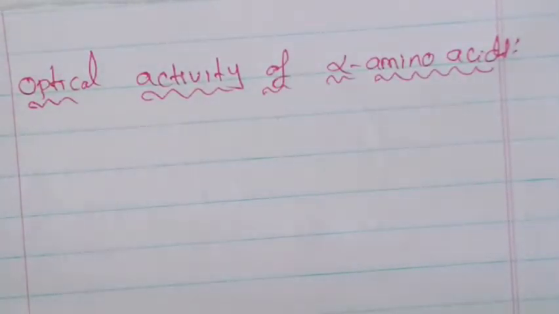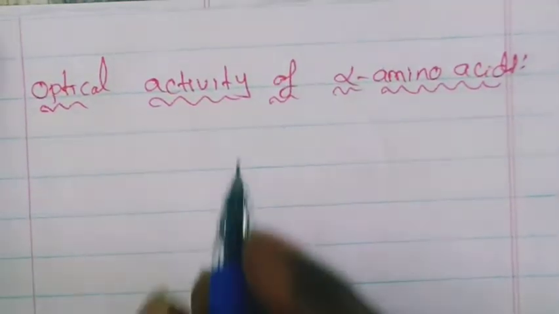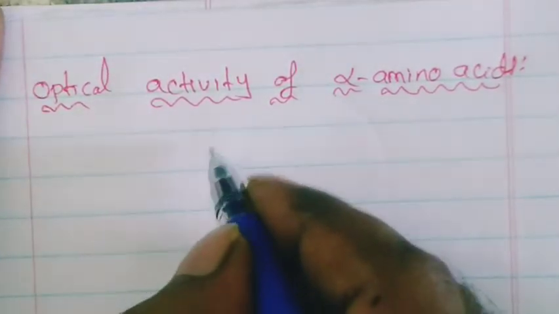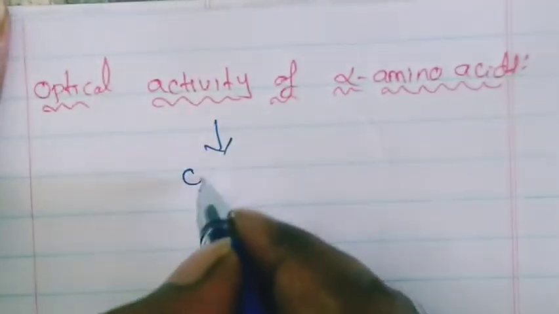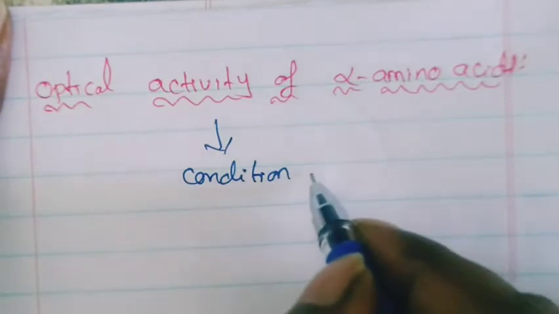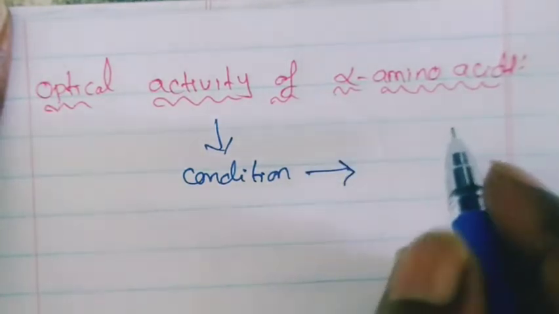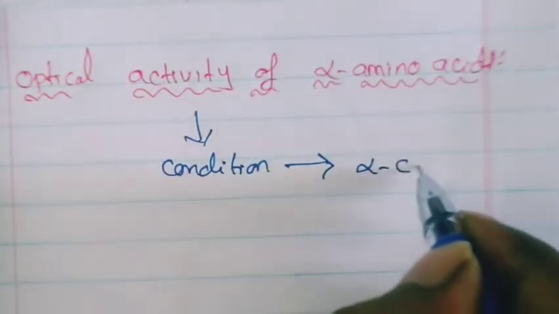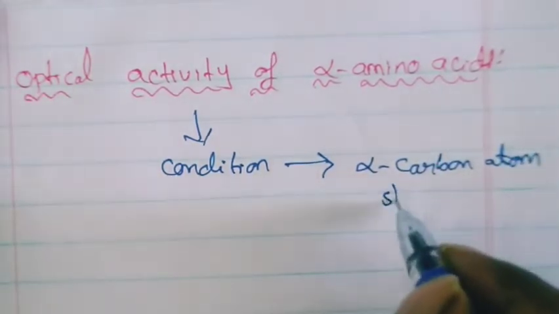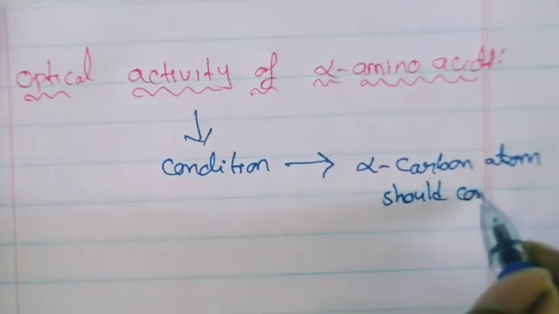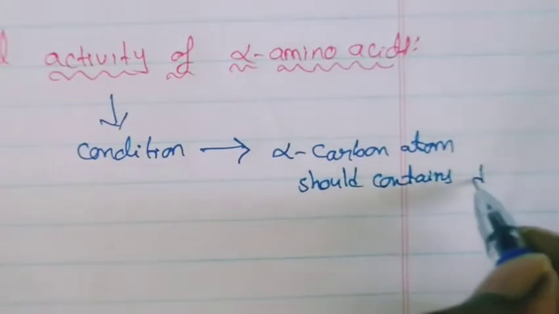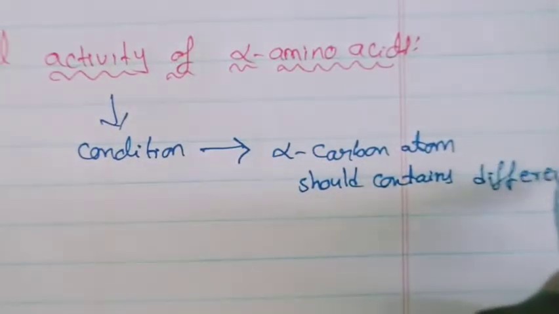The alpha carbon atom should contain different groups. Everyone should remember the condition for optical activity: the alpha carbon atom should contain different groups.